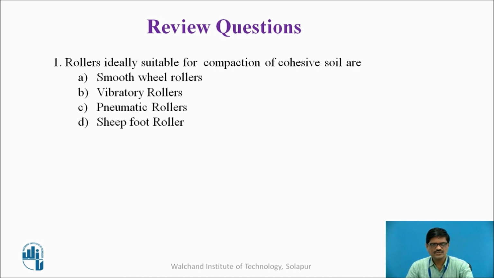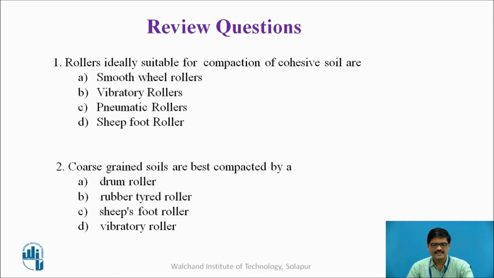So, some review questions. Let us take a look at these questions. Take a pause, get the answer and resume the video. The first question is: rollers ideally suitable for compaction of cohesive soil are. Four options are given. The second question is: coarse grained soils are best compacted by. Again, four options are given. Think over and get the answer.